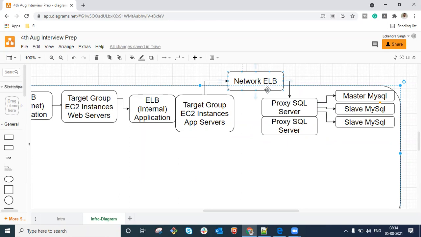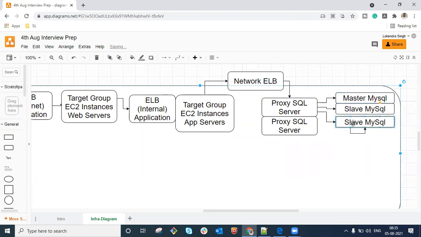Now, whenever we need to configure the database IP address, we have the DNS endpoint of this network load balancer, so all the application servers will access this network load balancer in order to access the database. We are going to set some rules within the ProxySQL server: if it is a select, only then it is sent to these servers in round robin manner, so the load is equally distributed. If it is any query other than select, such as update, insert, alter, or delete, it is forwarded to the master and executed on this master server.